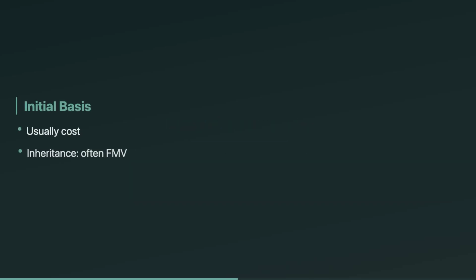Now basis. Your starting point is usually cost basis, what you paid. But sometimes basis comes from fair market value instead, like inherited property with a step up at death. And certain transfers, like between spouses or incident to divorce, generally carry over the old basis. Exam tip. When you see inheritance, your brain should immediately ask, is basis FMV at date of death?